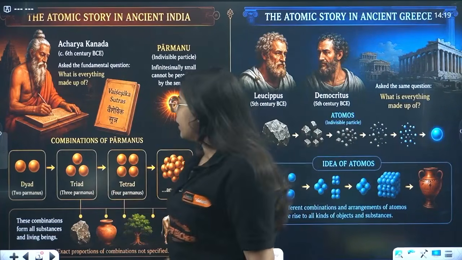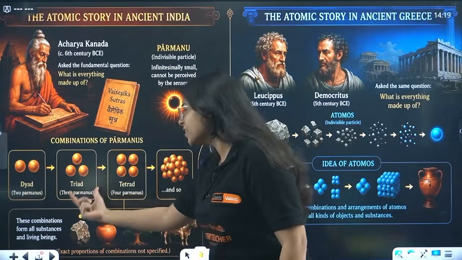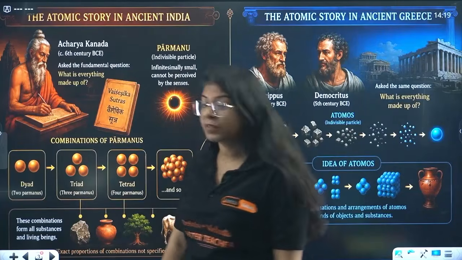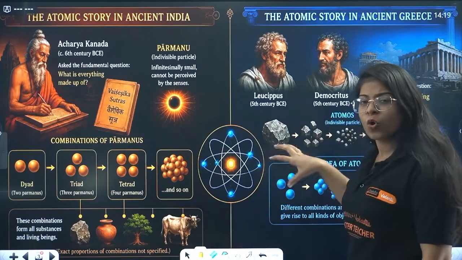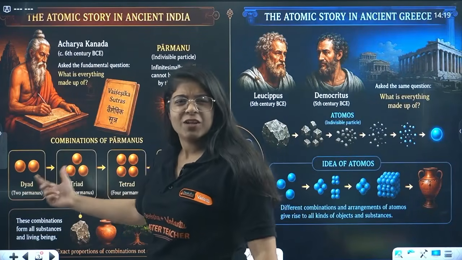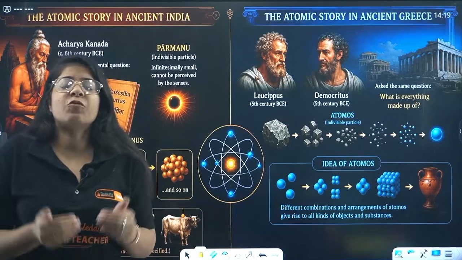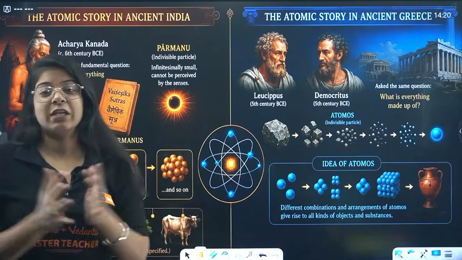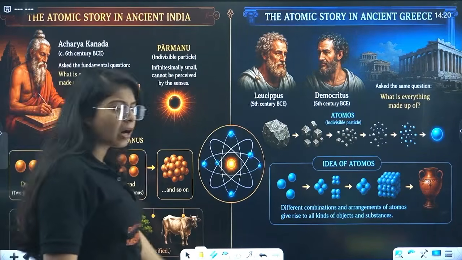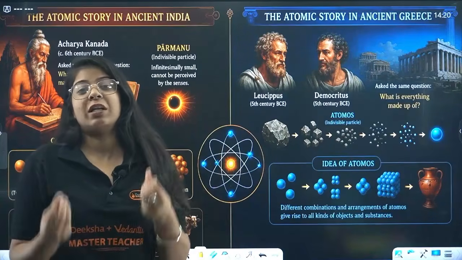And on that, we said that this is dyad, we call it, and this is triad, tetrad, and so on. So this is made up of 2 atoms, okay? This is made up of 3 atoms, 4 atoms, and so on, right? So in Hindi or in Sanskrit, we call it Dvyanuka, Tryanuka, something like this, okay? So this originated way back in India, and that is the story. So everything that exists, from a pot to a tree to a cow, everything is made up of atoms, including you and me, including all the non-living things.